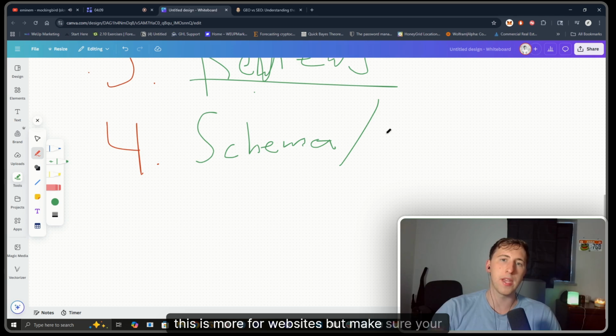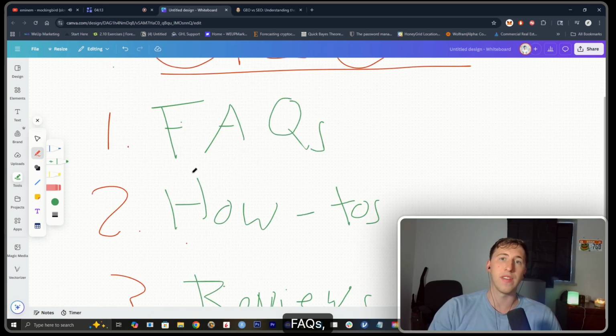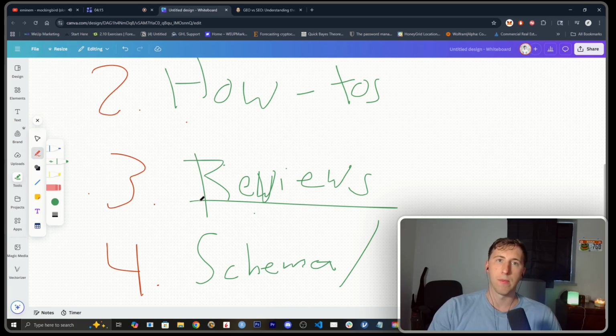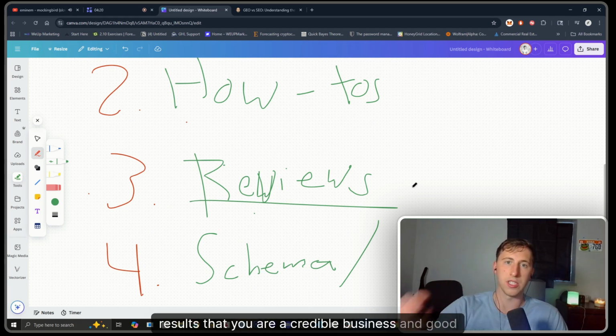Number 4 is more for websites, but make sure your website's really easy to read, and that your schema and your structured data markup include all of the FAQs, how-tos, and reviews, credible testimonials, anything that's going to show these AI-driven results that you are a credible business and good to work with.